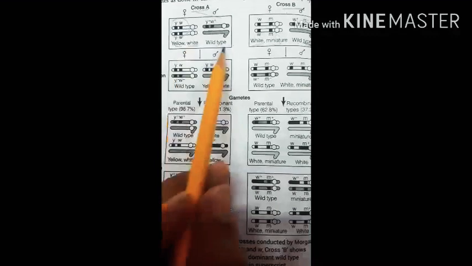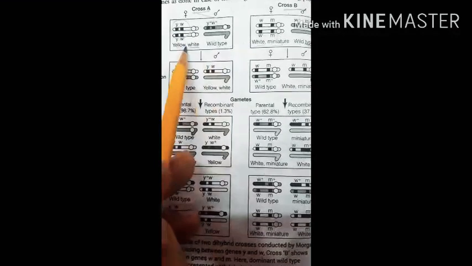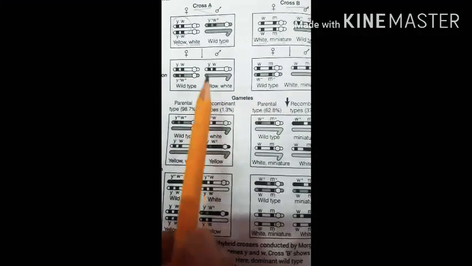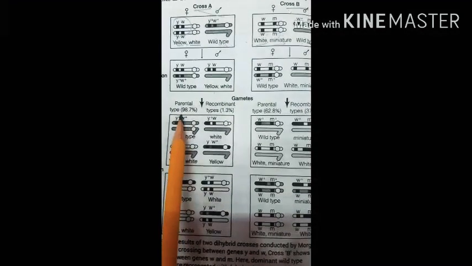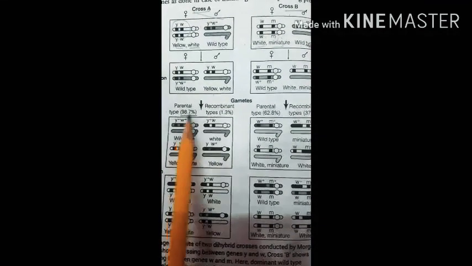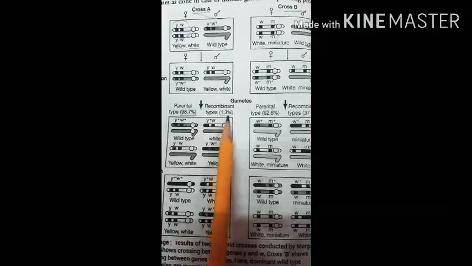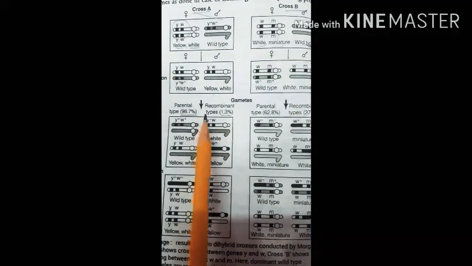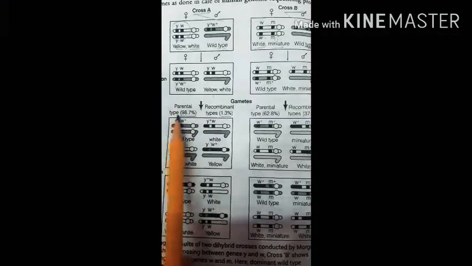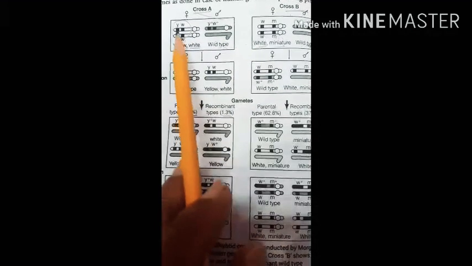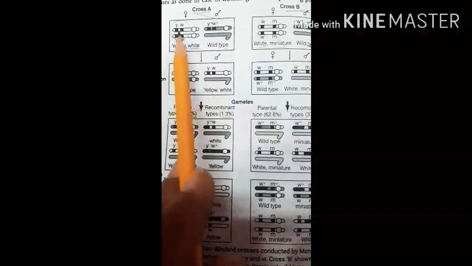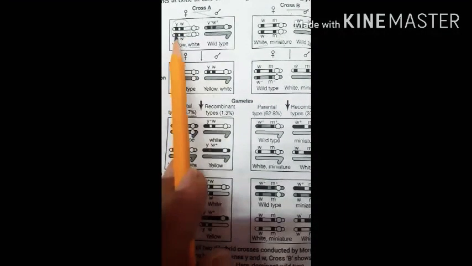When the crossing takes place, in the F1 generation the wild type and the yellow white body has developed, whereas in the F2 generation the parental type is 98.7% and the recombinant is just 1.3%. So 98.7% means a very high percentage is of parental type only. With this we can find out that the distance between these two genes was very small, that is, both the genes are tightly linked with one another.